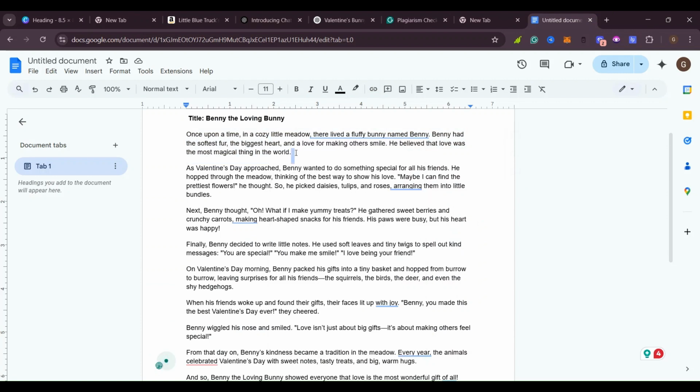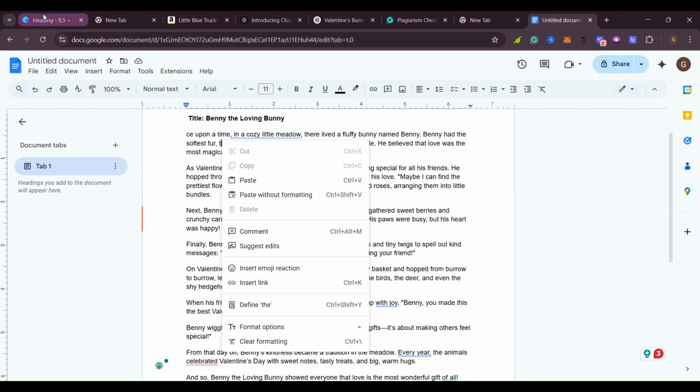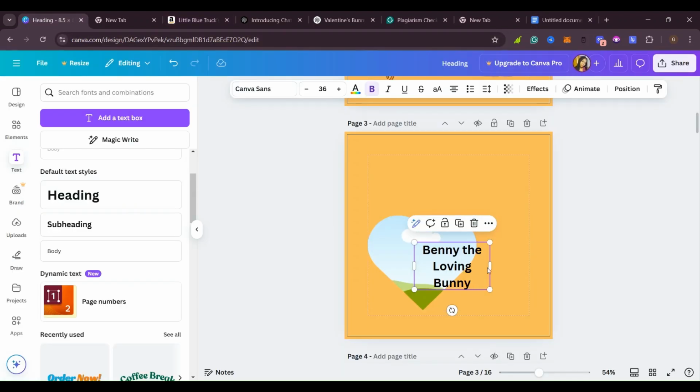So let me copy it again. So after you copy your text, you come and put it here in this box, so that your book will start coming out.